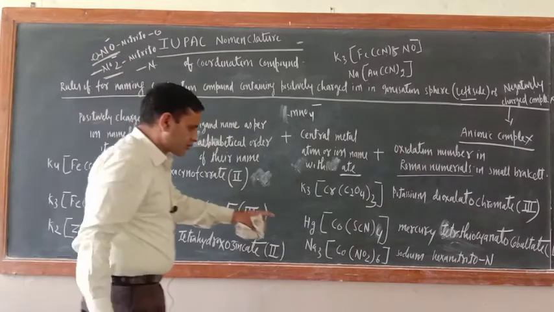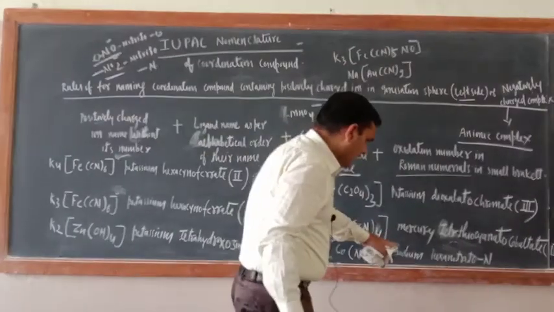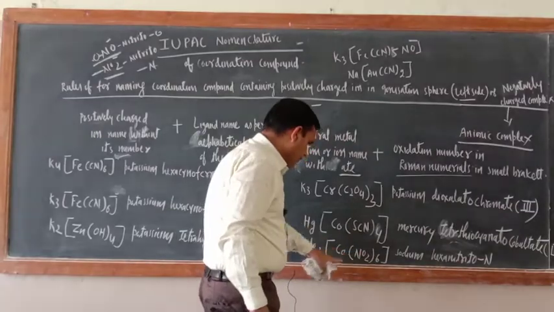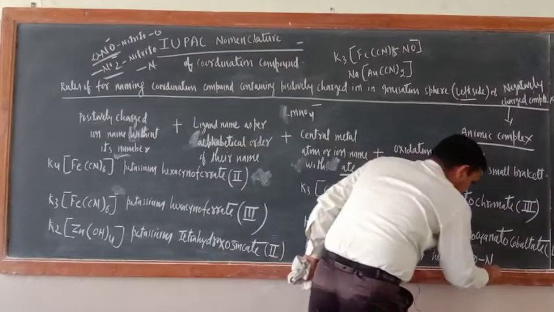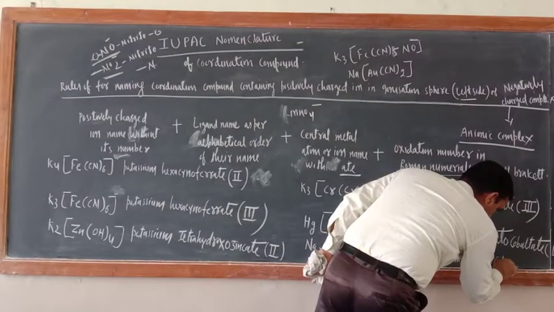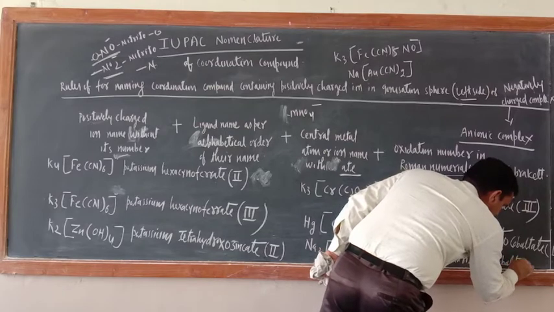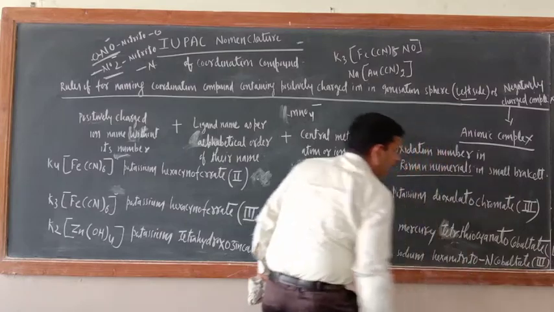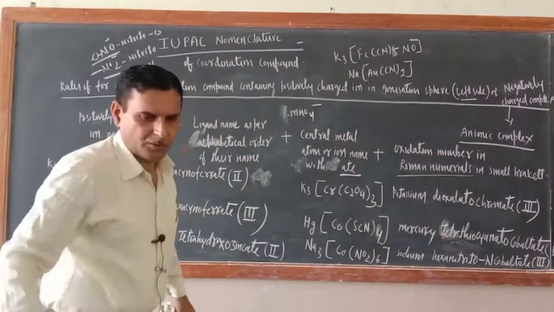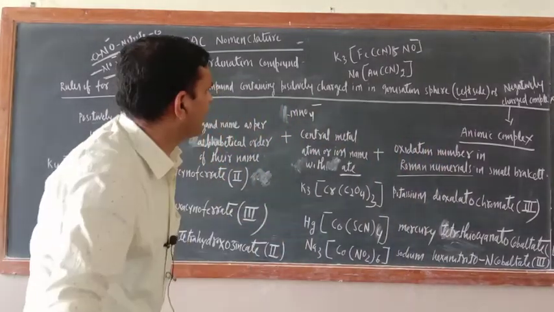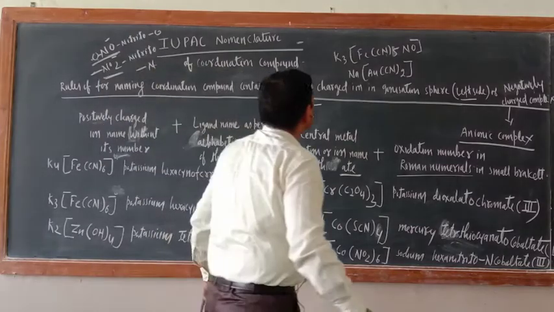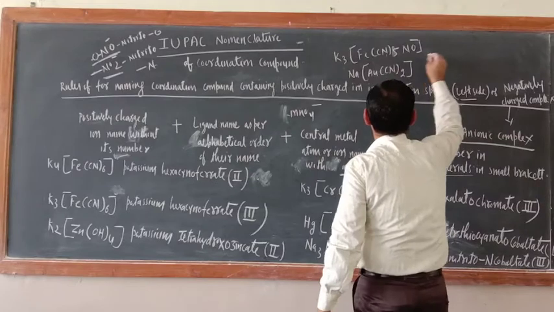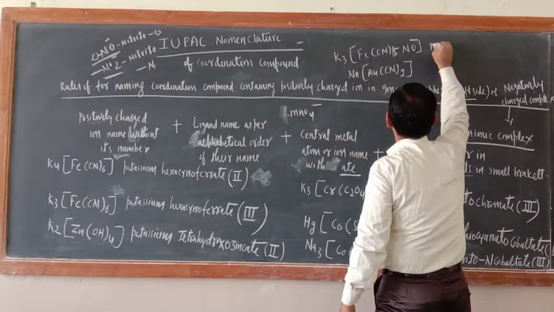Okay, so sodium hexanitrito, then cobaltate, here oxidation number 3rd. Okay, this is there. Now 2 more are there, very easily we can write. Just see here. What is the name of this one? First one is potassium only.